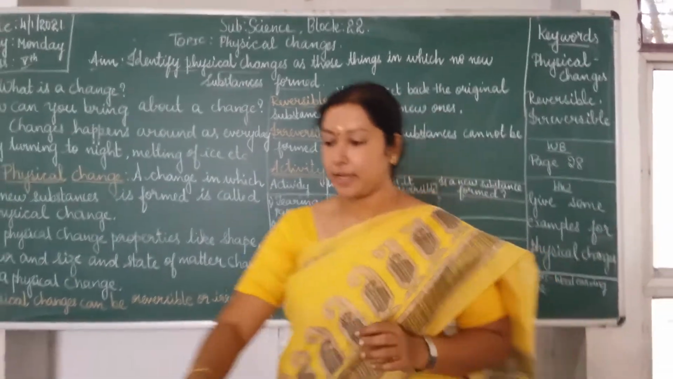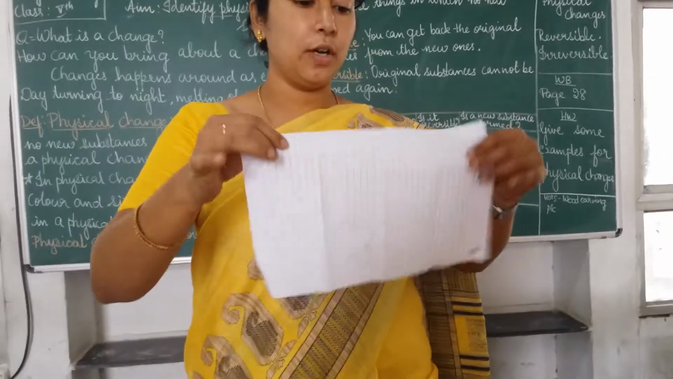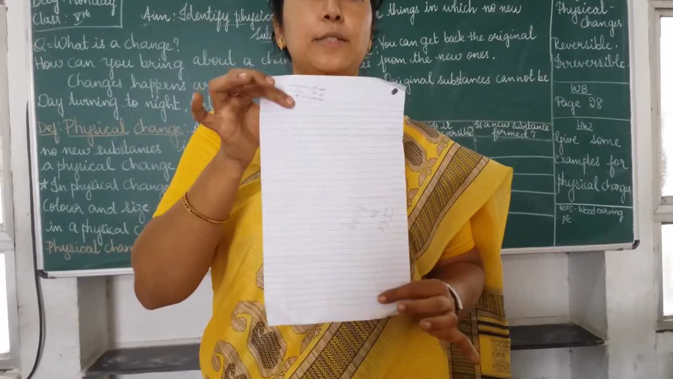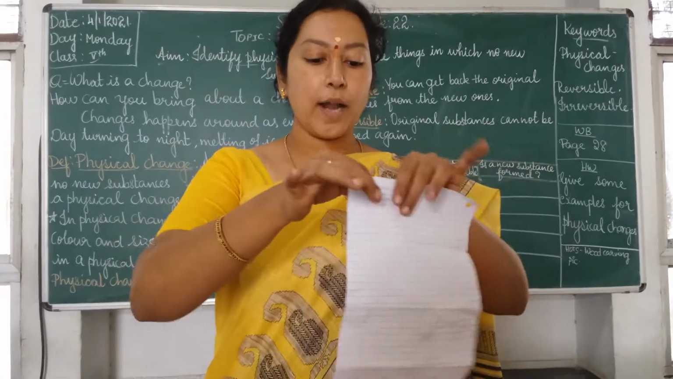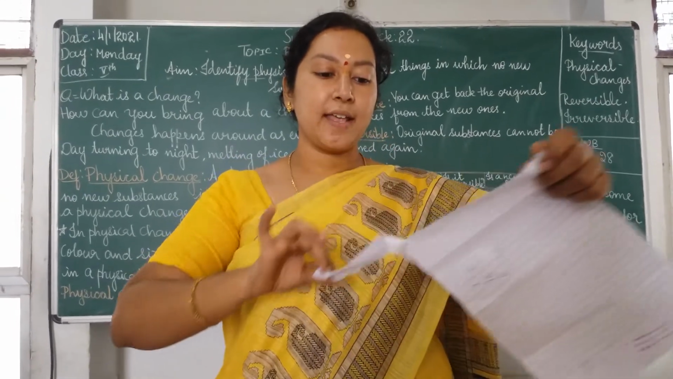Okay, the first one, moving on to this. See, I have taken the ruled sheet here. Now, look at the size of this ruled sheet. Can you see this? Now what I am going to do is tear this.